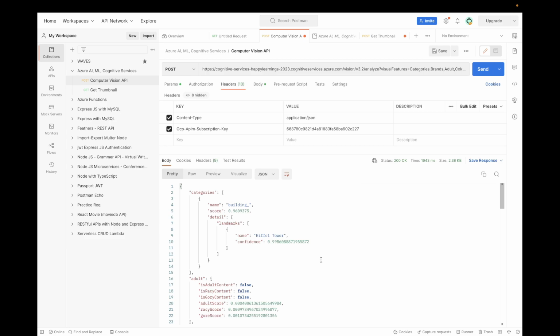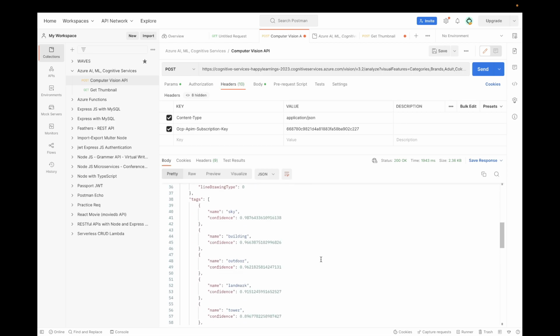So see how easy the user's life becomes when we have AI, artificial intelligence. We are dealing with machine learning. AI is a big term, so inside AI we are working with machine learning, understanding data. What we are doing now is the vision part. The computer is taking an image, we are providing one photograph to the computer, and the computer is telling us, okay, this is sky, this is Eiffel Tower, this is water, this is tree. All the information it is giving, all the tags are coming.